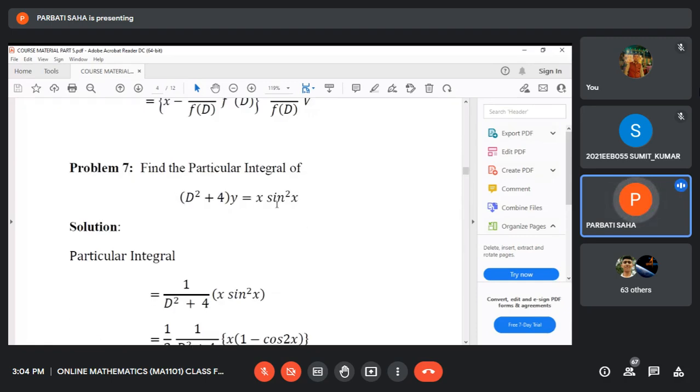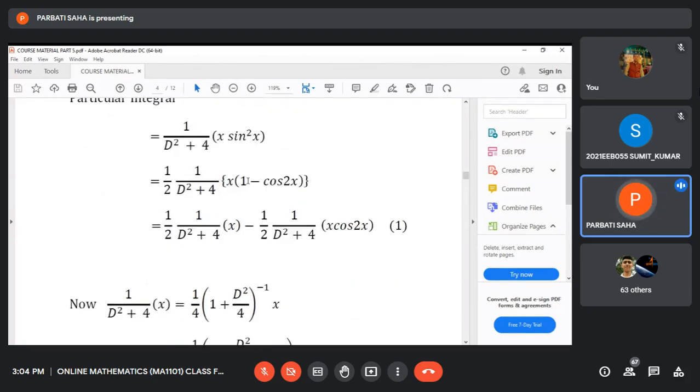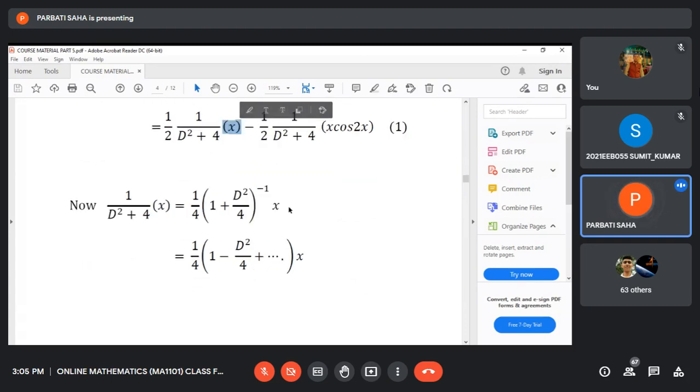Now you see, if you solve this problem, use this actually. x·v, where v is a function of x, which is sin²x. So sin²x may be replaced by (1 − cos 2x) whole divided by 2. Then you just break it into x·1 minus x·cos 2x. If it is x, that is same as before, x to the power n type, then the denominator will be written in the numerator with a negative index. Since it is a binomial having a negative index, the binomial should be 1 plus x or 1 minus x type.